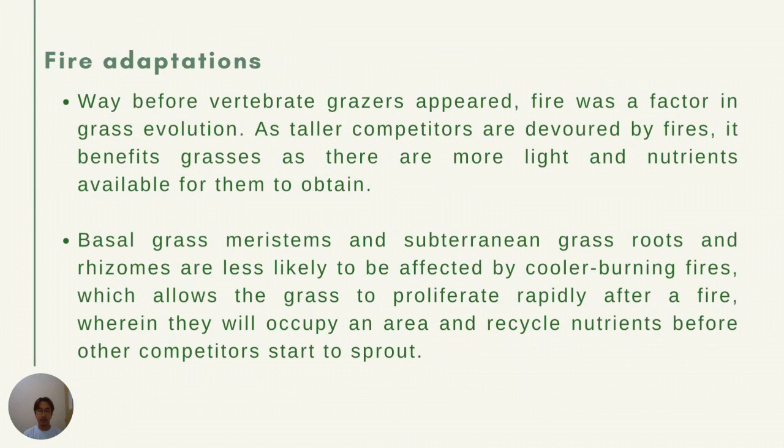Next is fire adaptations. Way before vertebrate grazers appeared, fire was a factor in grass evolution. As sod competitors are destroyed by fires, it benefits grasses as there is more light and nutrients available for them to obtain. In support of that statement, it was found that the annual production of grass litter increases the rate of grassland fires, which results in a decrease in overall fuel load and the maximum temperature of a grassland burn. Basal grass meristems and subterranean grass roots and rhizomes are less likely to be affected by cooler burning fire, which allows the grass to proliferate rapidly after a fire, wherein they will occupy an area and recycle nutrients before other competitors start to sprout.